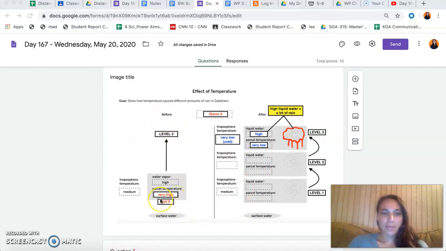In the first step, we know that very high temperatures can cause an air parcel to rise higher in the troposphere. Step 2 talks about how once an air parcel is higher in the troposphere, there's a greater temperature difference between the cloud, the air parcel, and the surrounding air. The surrounding air is very cold, and that air parcel is very high. Energy will transfer out, causing more condensation, causing more rain.